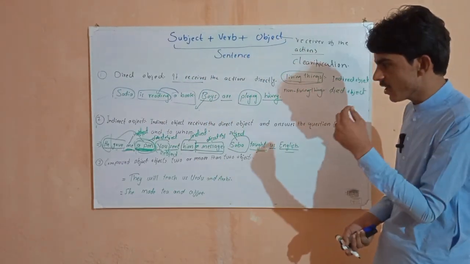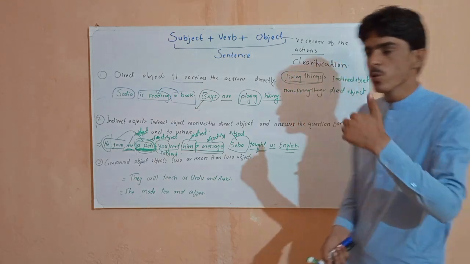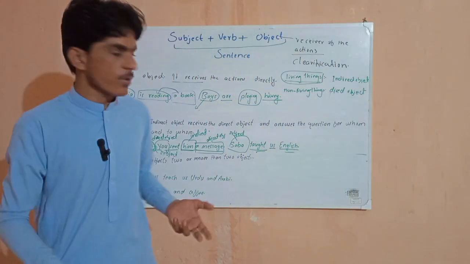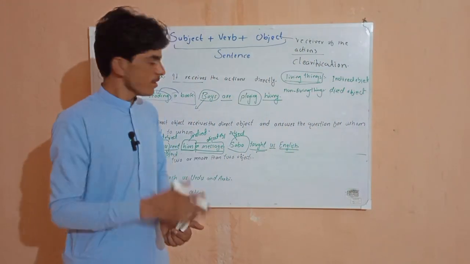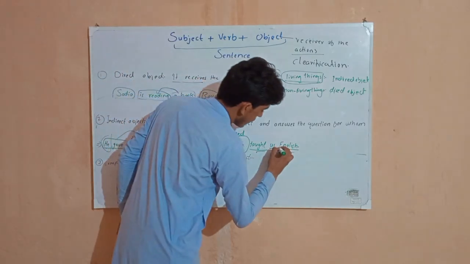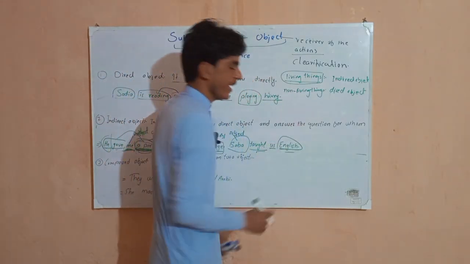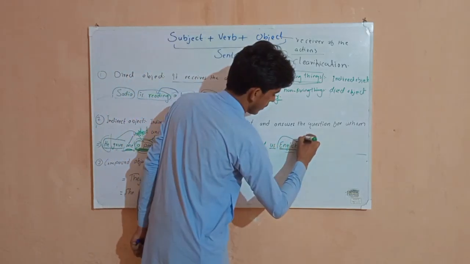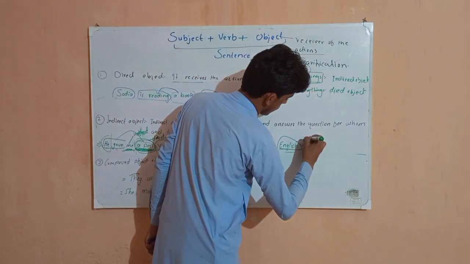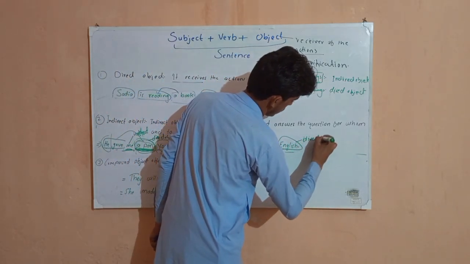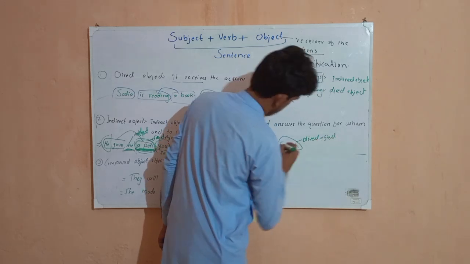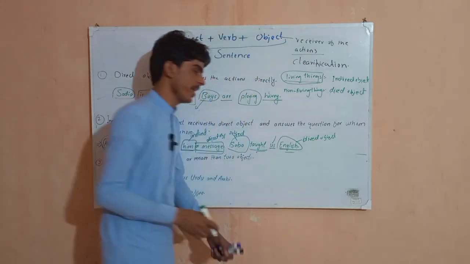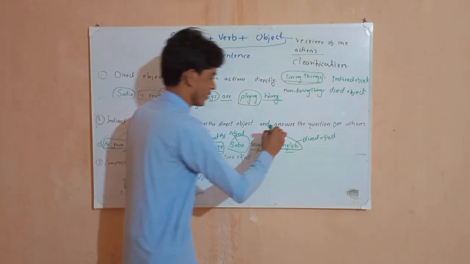To whom? To us. What did she teach? English. She taught us English. So this is our direct object, and us is our indirect object.